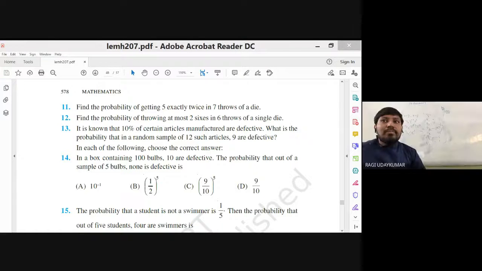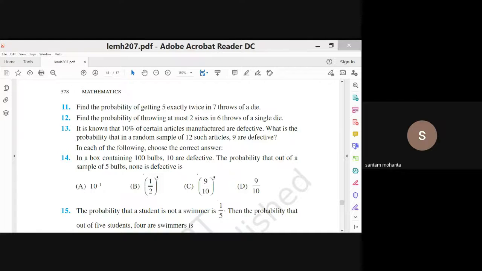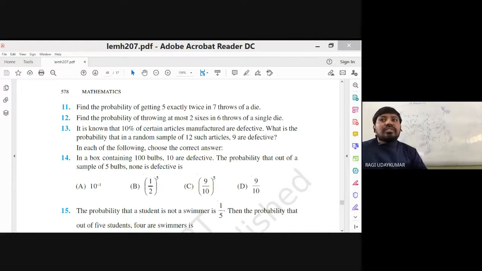Yes sir. The sample taken is 12, so that's why n equals 12. And 9 defective means the probability of x equal to 9 is what you have to find. Understood? Any more doubts? Very good. You have to ask doubts like this, otherwise I won't know whether you are understanding or not. Good, very good. Complete the exercise.